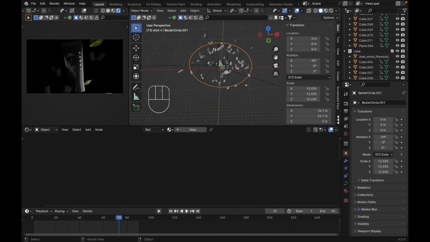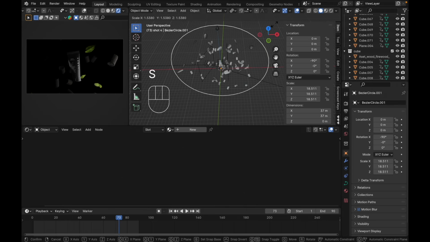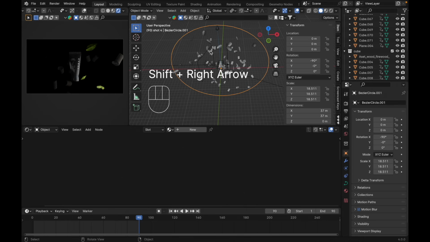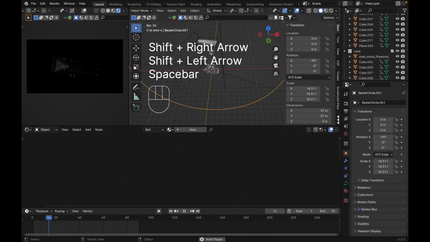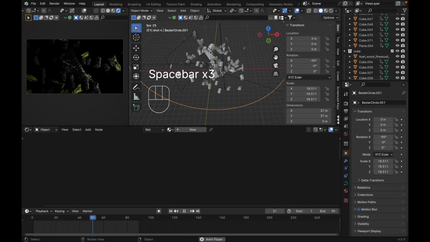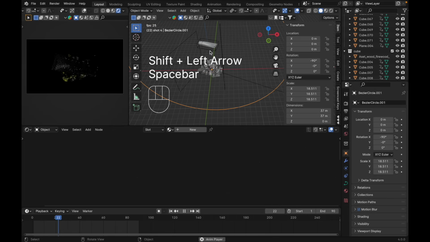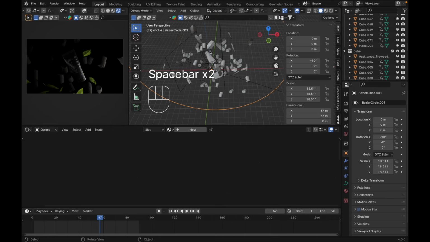But I guess we need to scale our camera. Let's see to the last frame. I guess we need more mint leaves than the charcoal.